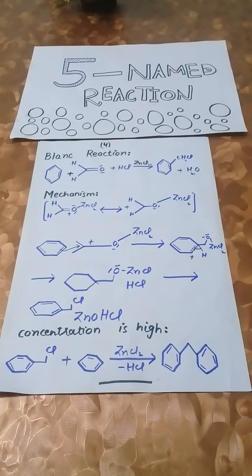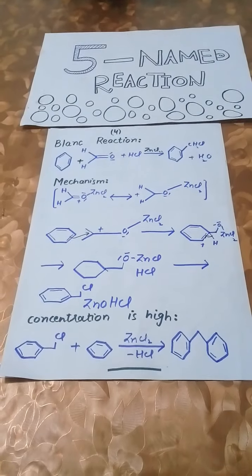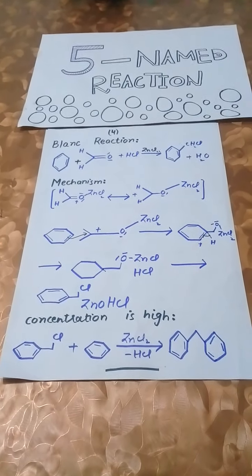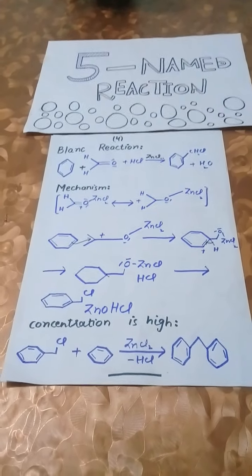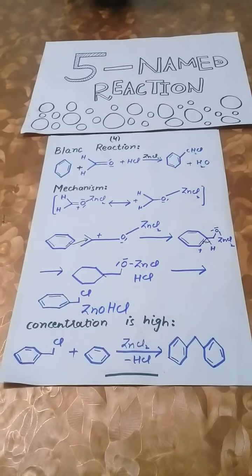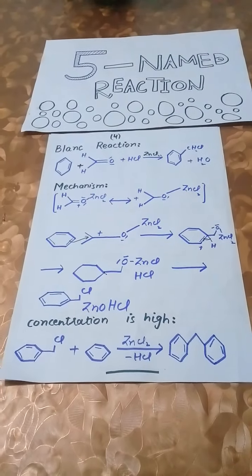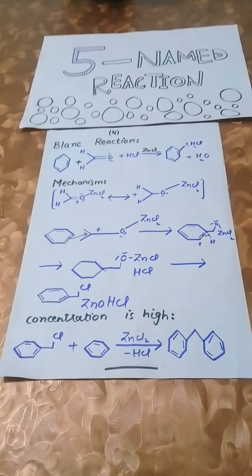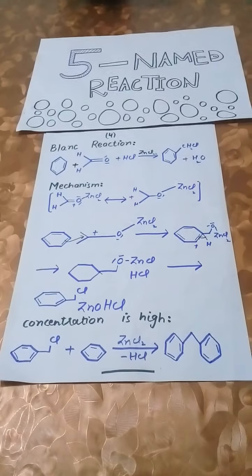The next reaction is Blanc reaction. The Blanc reaction is the chemical reaction of aromatic rings with formaldehyde and hydrogen chloride catalyzed by zinc chloride or other Lewis acid to form chloromethyl arenes. The reaction was discovered by Gustave Louis Blanc. It produces highly carcinogenic bis ethers as byproducts. The mechanism and the scope of Blanc reaction is as follows.